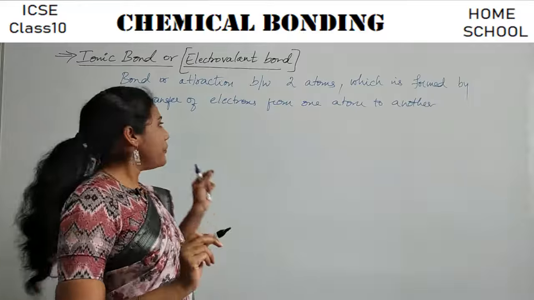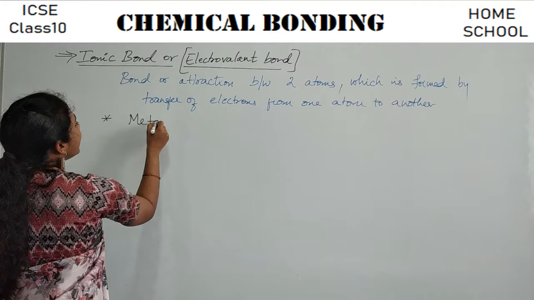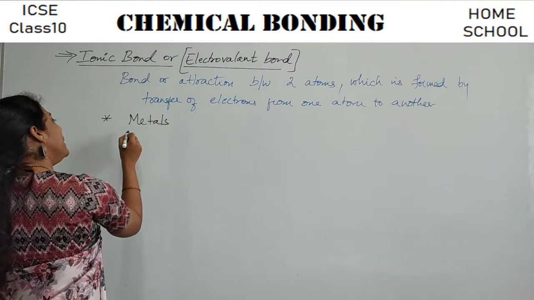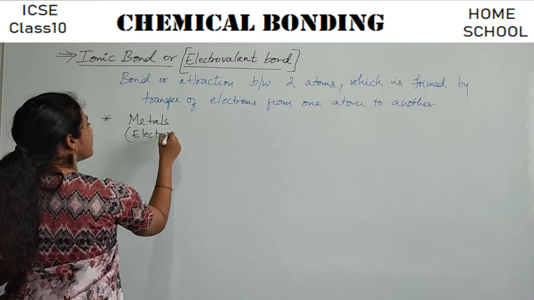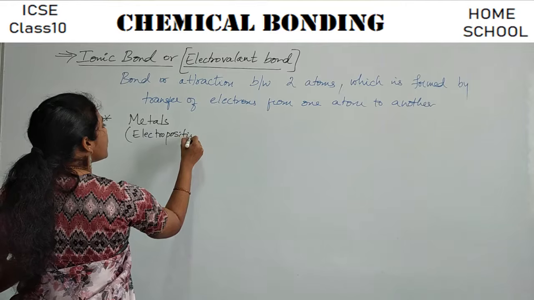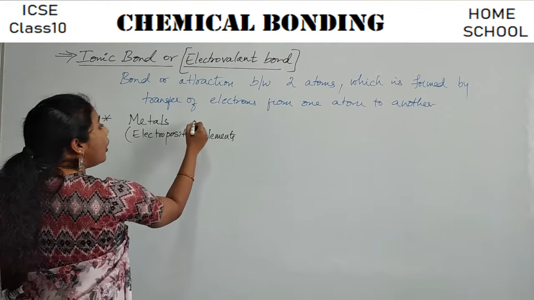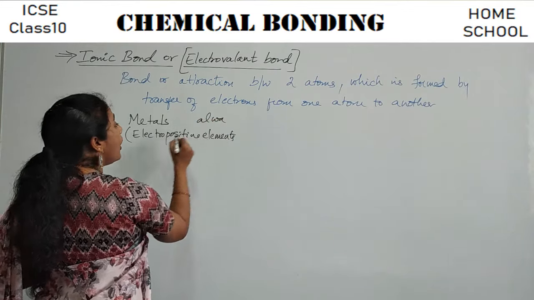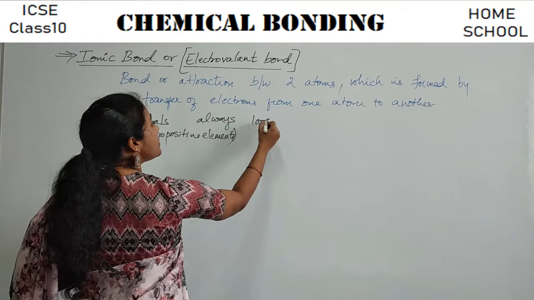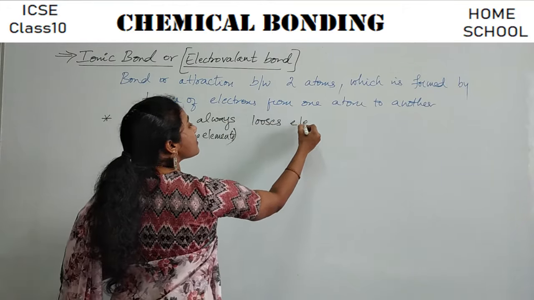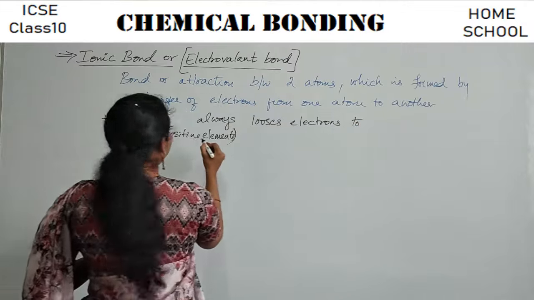Clear? The first and foremost, metals. Okay, what do you mean by metals? Electropositive elements. Always metals or electropositive elements lose electrons to attain stability.